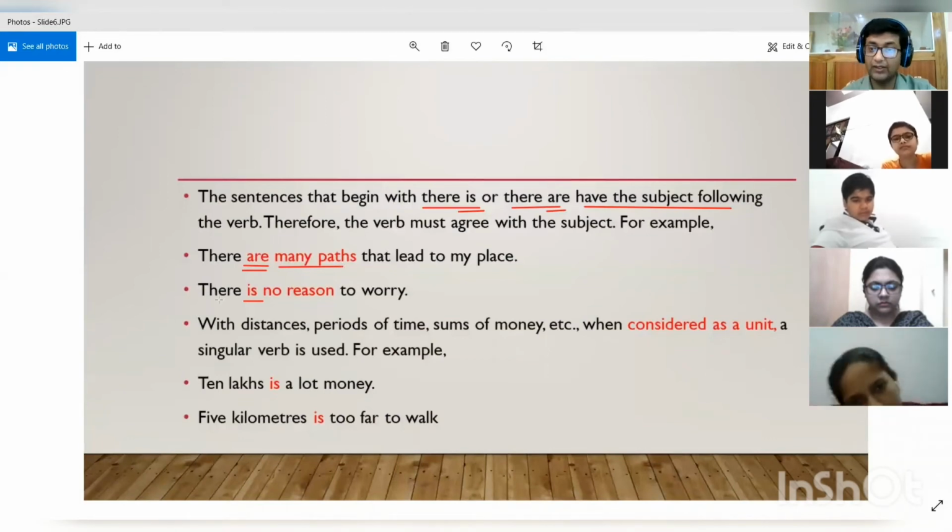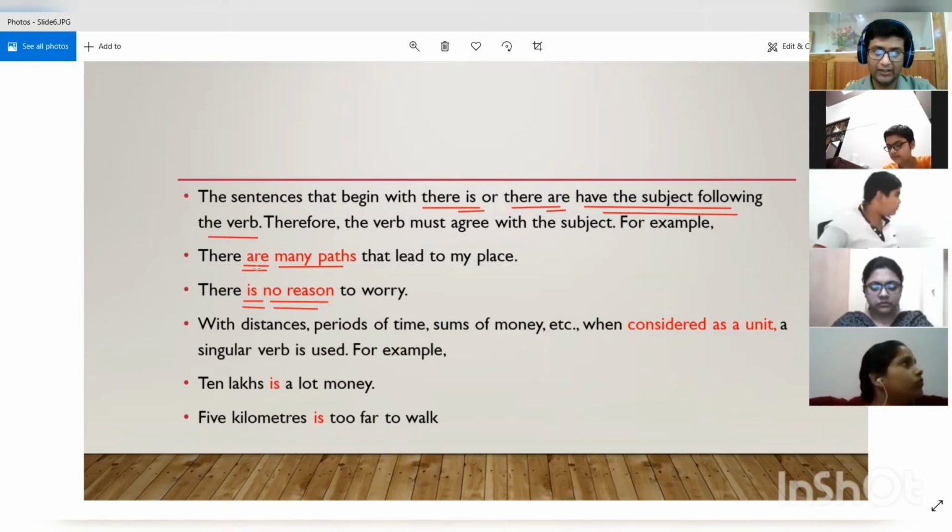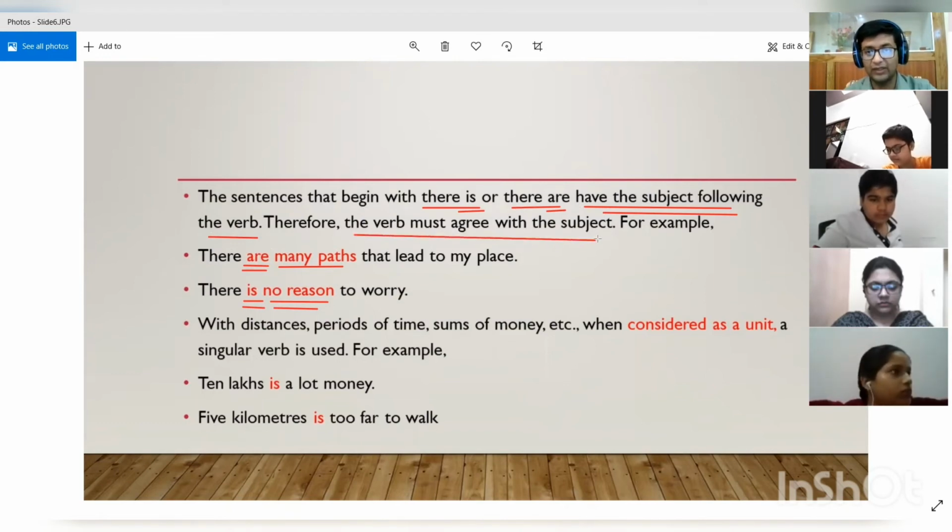And when we are starting the sentence with there is, since is a singular verb, the subject that will come next to is should always be singular in nature. That is what is being said, that the sentences that begin with there is or there are have the subject following the verb, right? Because the verb are and is present and a subject has to follow them. So therefore the verb must agree with the subject.